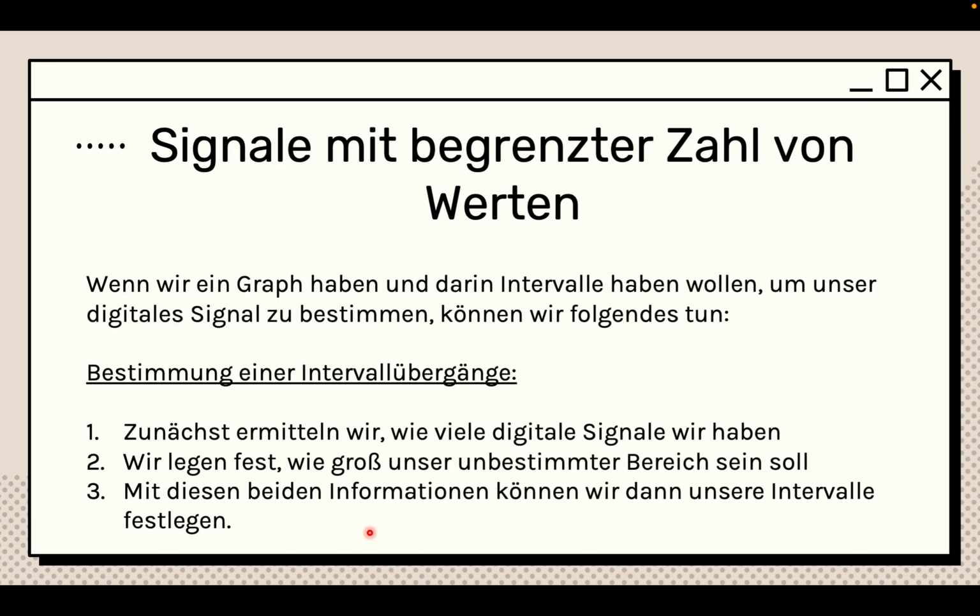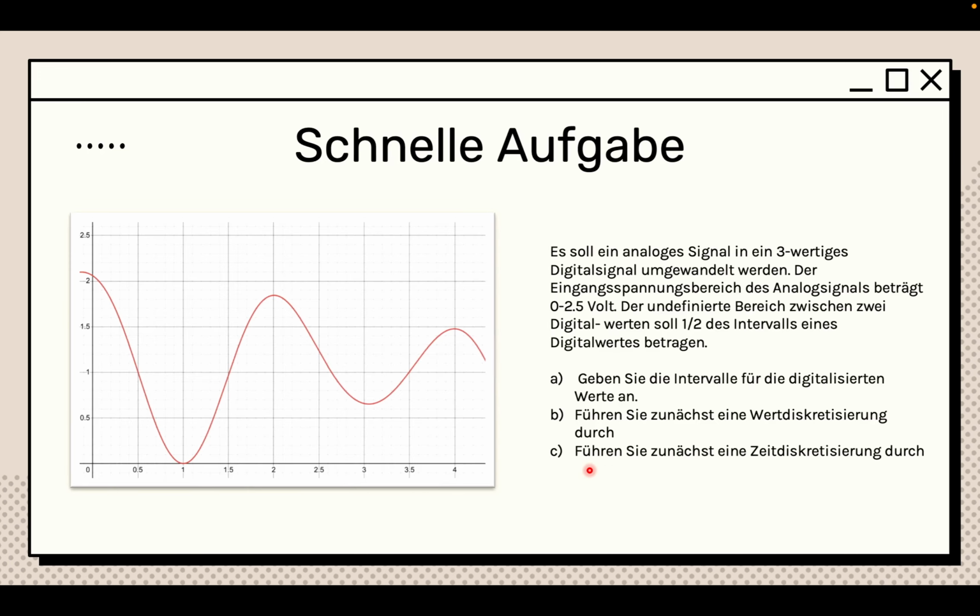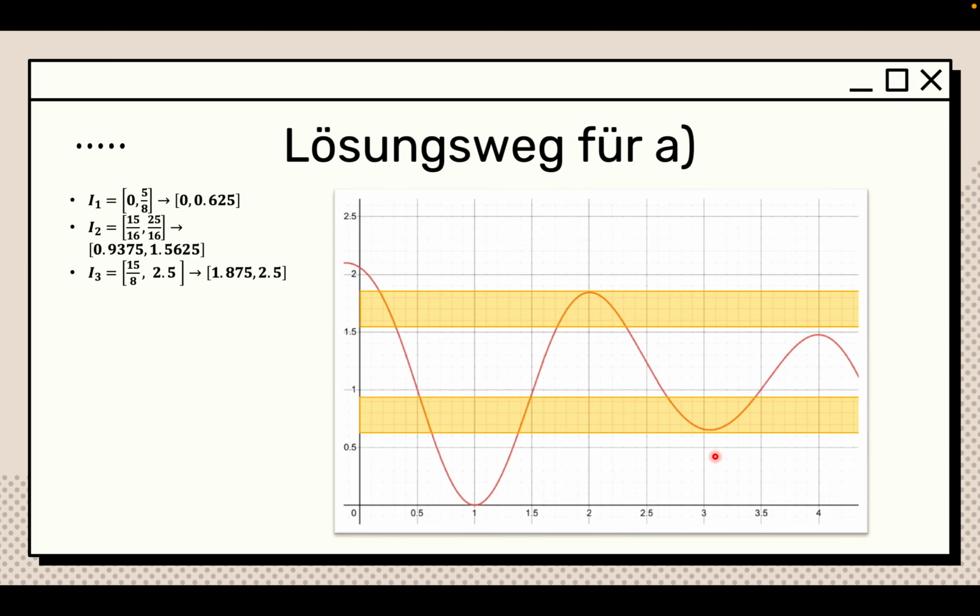So what does this mean? What does an undefined area mean? Well, an undefined area is basically this little area which is like the bridge between two areas. For example, this is area 1, this is area 2, this is area 3. And this is like the bridge between them.